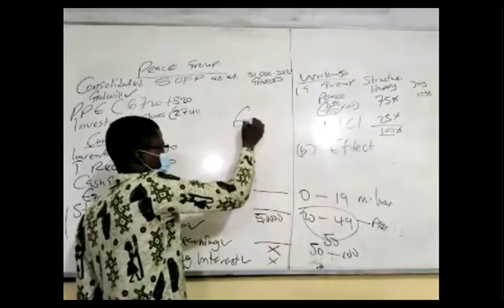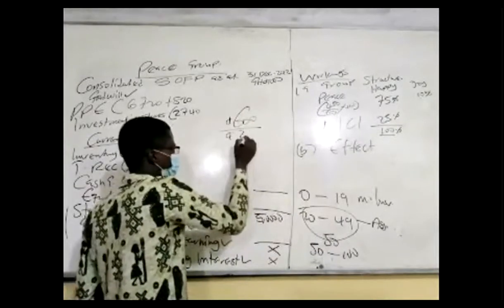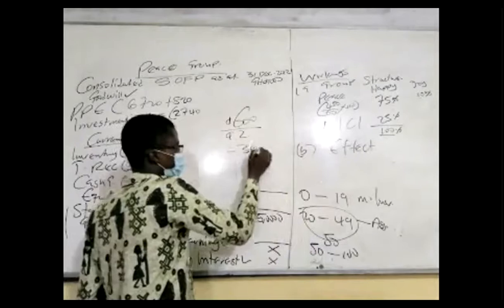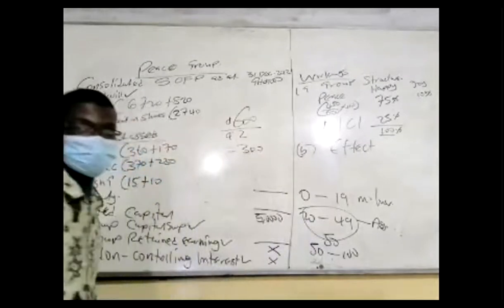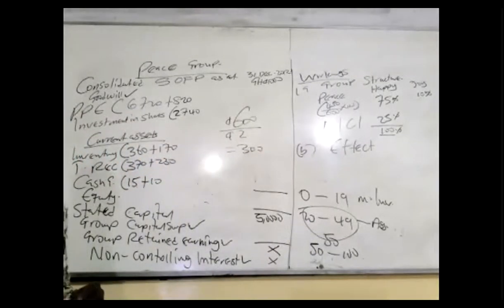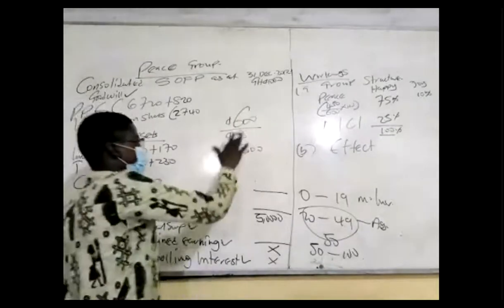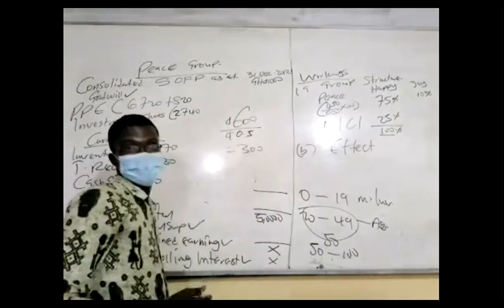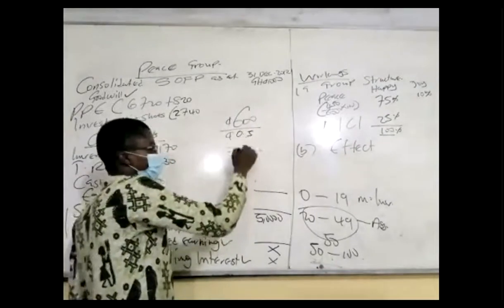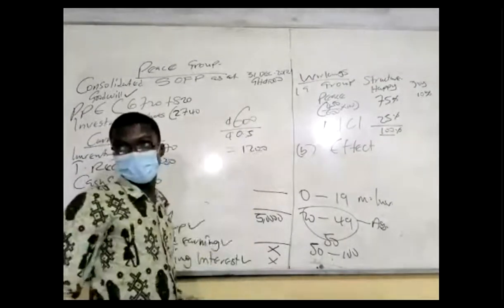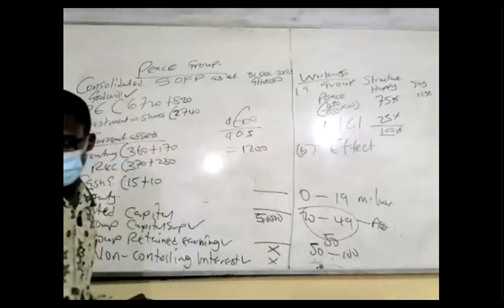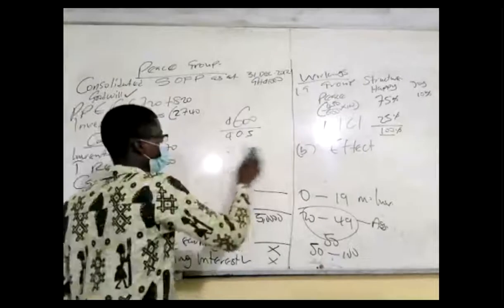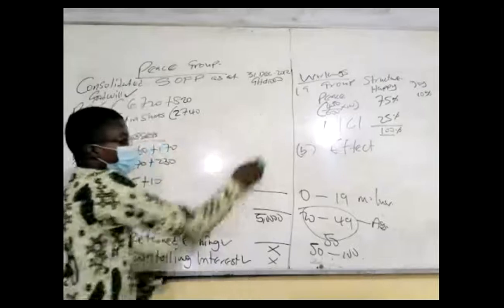So the 600 cedis divided by the 2 cedis gives us 300 shares. So it will be 300 shares. If it's 50 pesewas, do the same thing. 50 pesewas becomes 0.5, and that becomes 1,200 shares. Perfect.